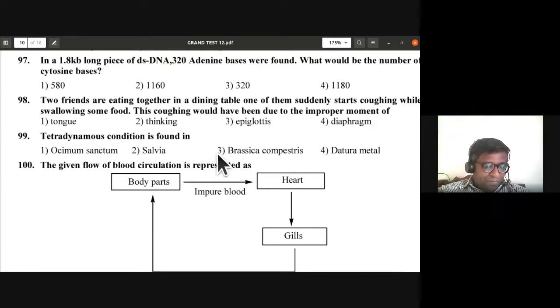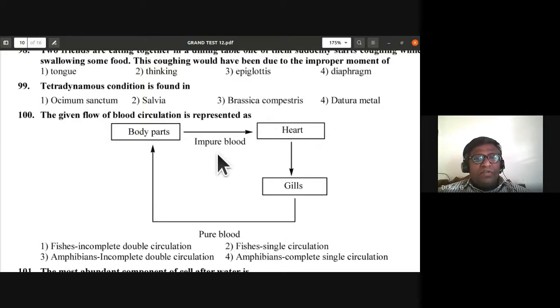So the given flow of blood circulation is represented as body parts to heart, heart to gills, and gills to body parts, and again impure blood to heart. So here you find only the flow of impure blood. So in the heart it gets purified and pure blood.